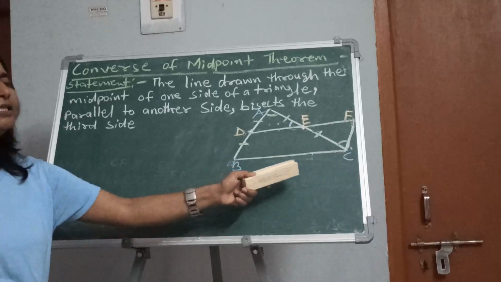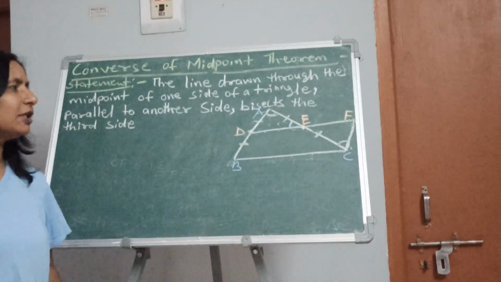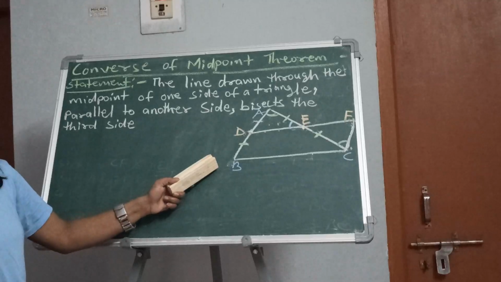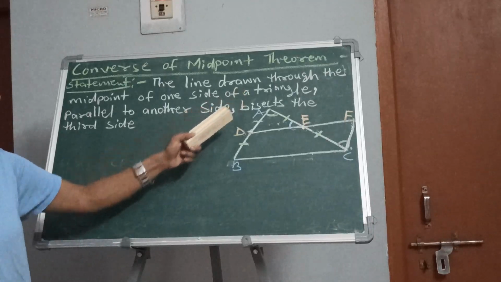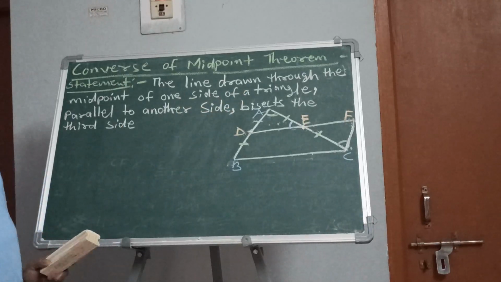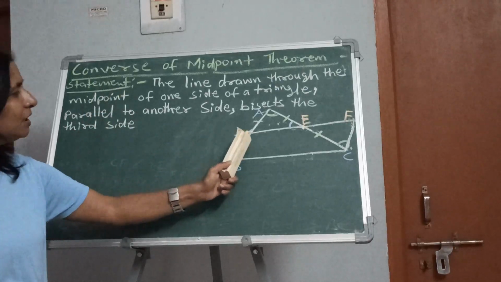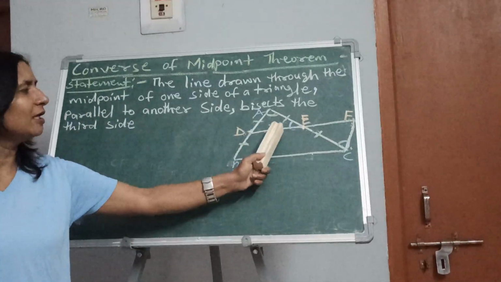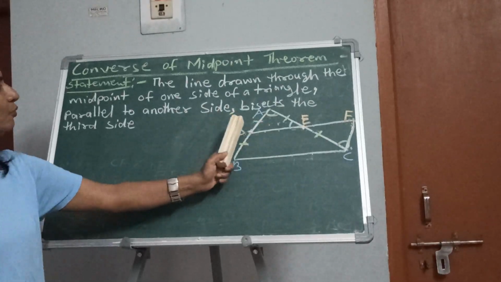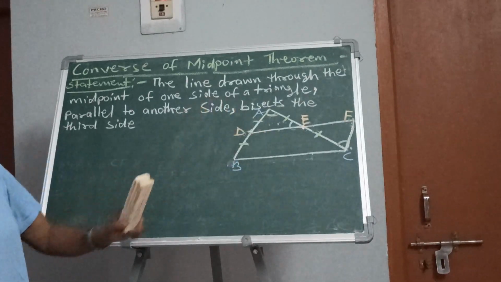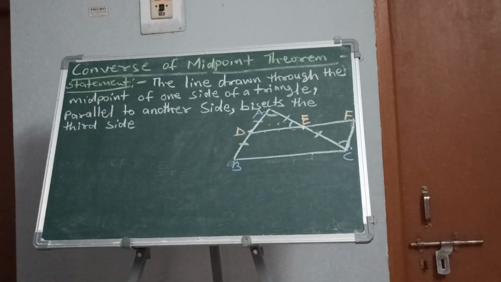Suppose that ABC is a triangle and point D is the midpoint of side AB. So this theorem states that a line passing through D, the midpoint of one side of the triangle, parallel to another side.